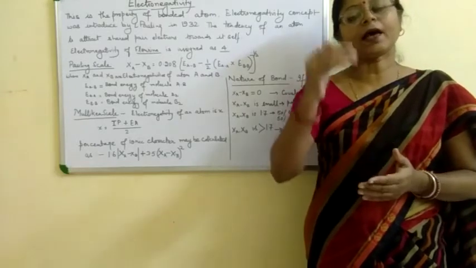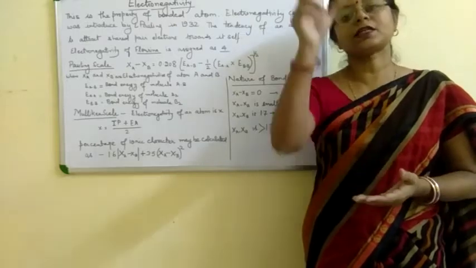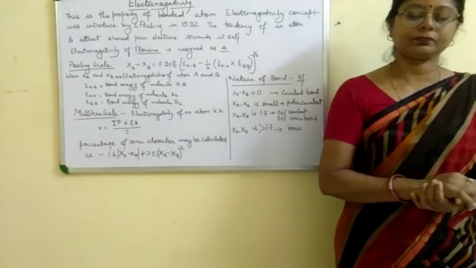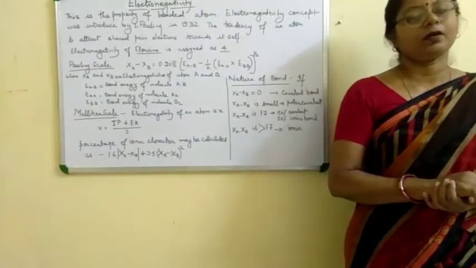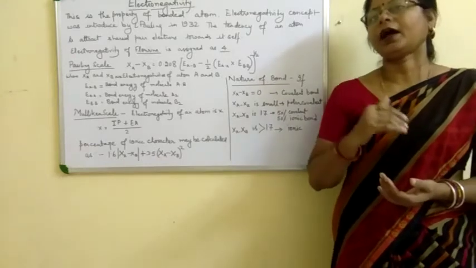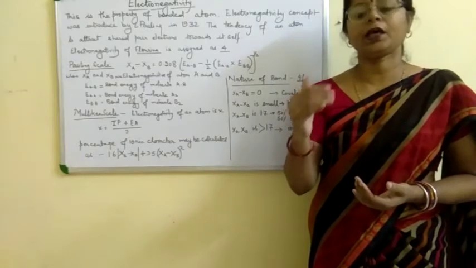Size of the atom: as the size of the atom increases, electronegativity decreases. That's why down the group electronegativity decreases as the size increases.